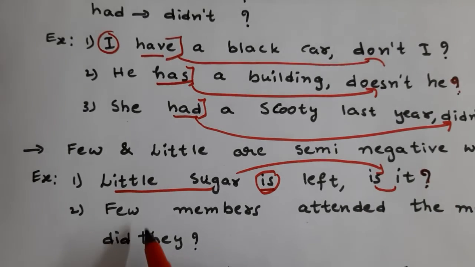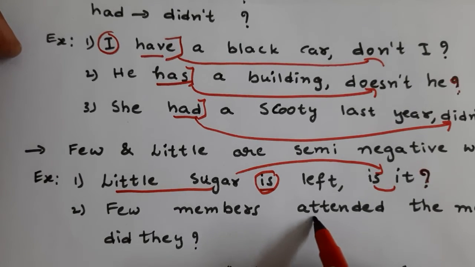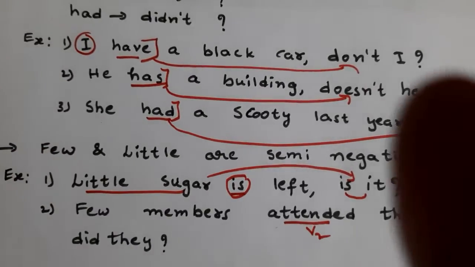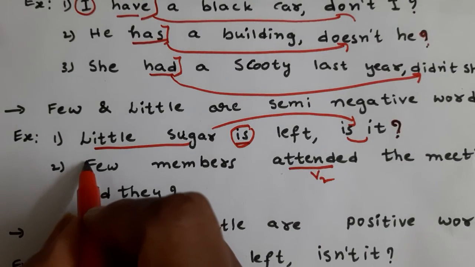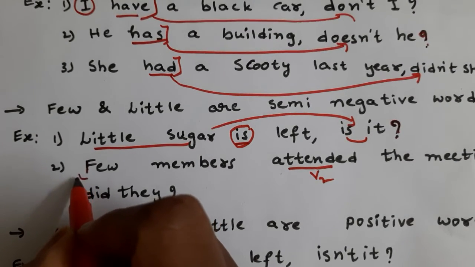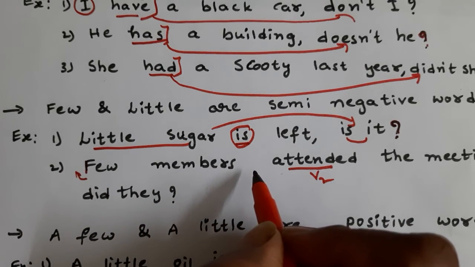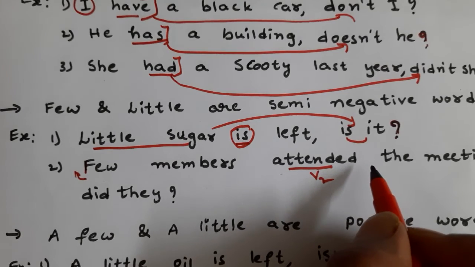Next, "Few members attended the meeting." Here attended is V2. Before few, if no article is there, it is also treated as a negative statement.